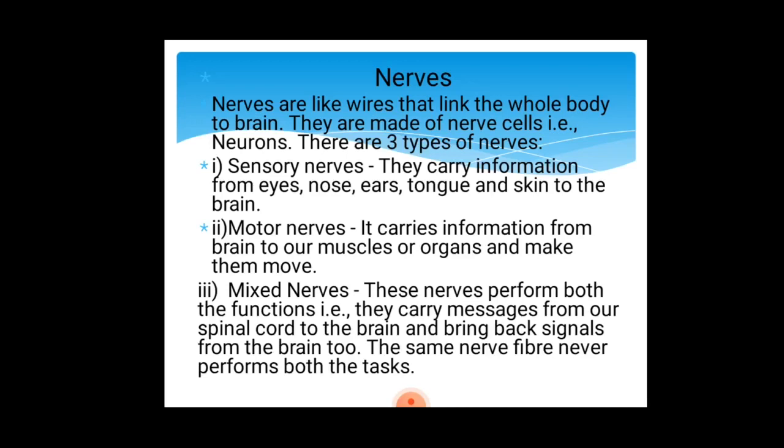Now, nerves. What are nerves? Nerves are like wires that link the whole body to the brain. They are made up of nerve cells that are known as neurons. There are 3 types of nerves. The first one is sensory nerves.